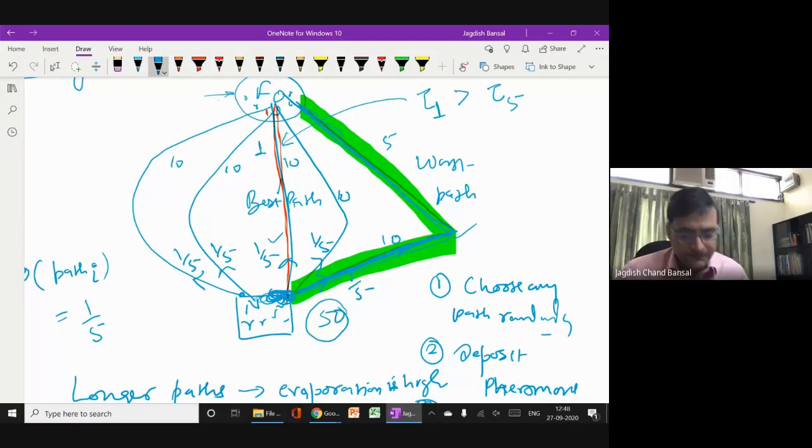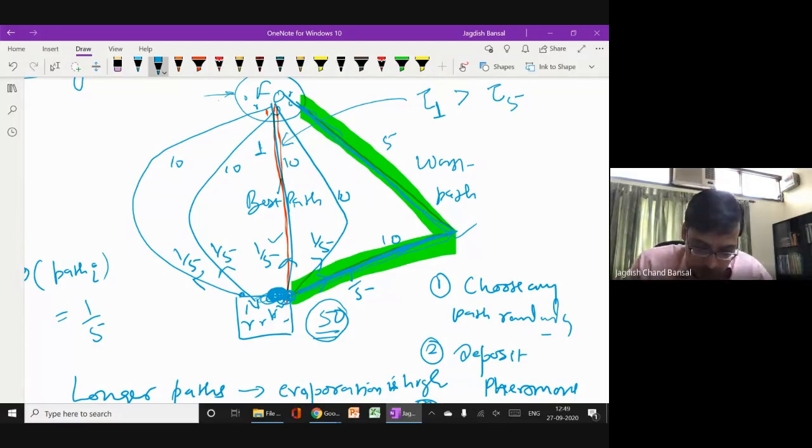But now see here. The ants are here. Now the next 50 ants, suppose 50 ants or 100 ants or whatever the number of ants, I'm taking 50 ants again for simplicity. So the next 50 ants have come here at the gate of their nest, and then they again found that there are 5 paths. But now the probabilities will not be the same. Now they will not be unbiased for every path. They are biased towards certain paths.